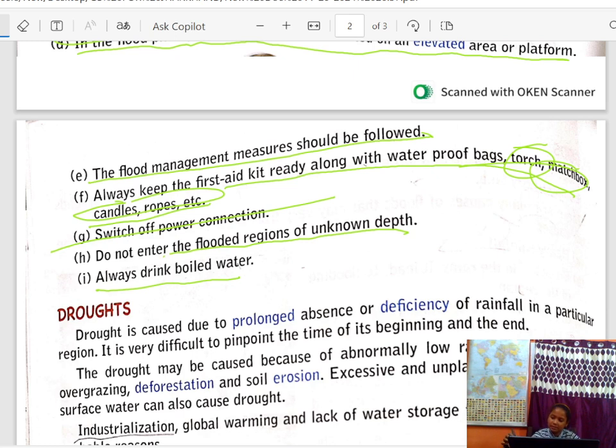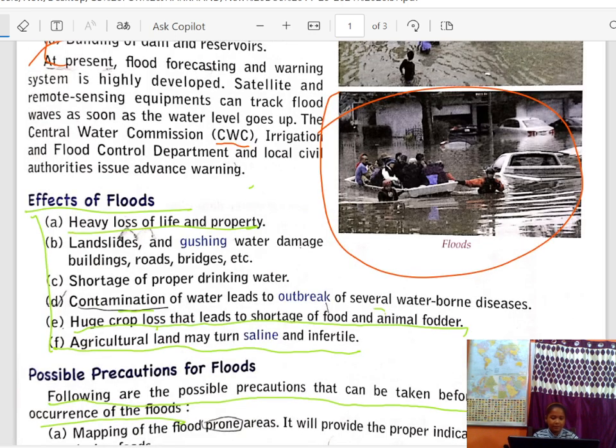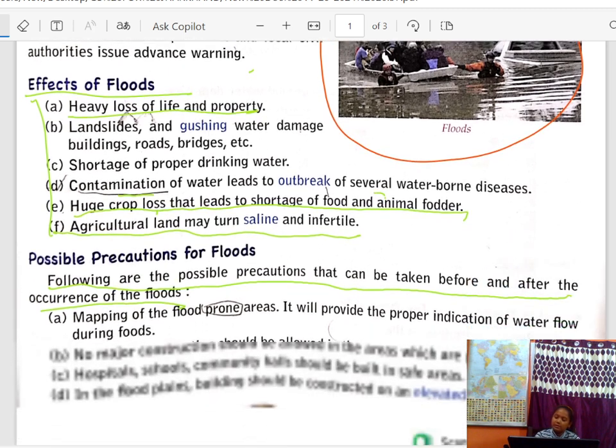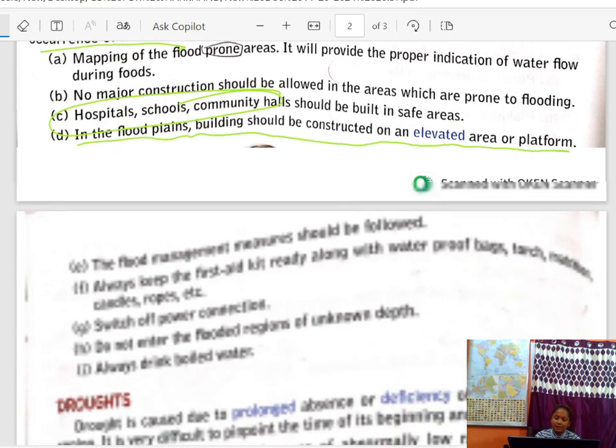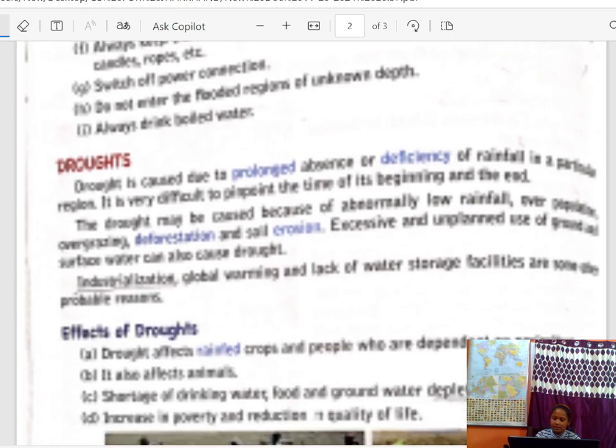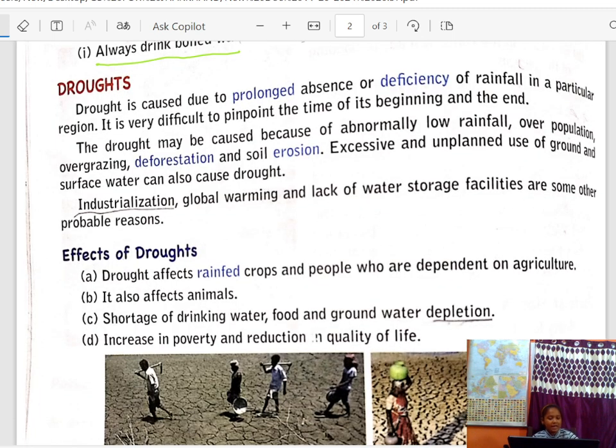So this is flood. What is flood? We have studied the effects of flood and the precautions that we can take during the flood. Now our next disaster is droughts. What are droughts? What are the effects of droughts? What possible precautions can we take before and after droughts? So let's study now.